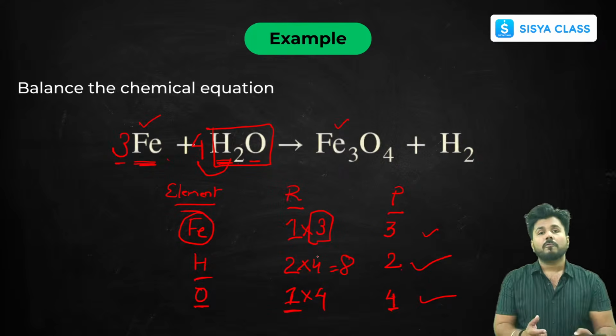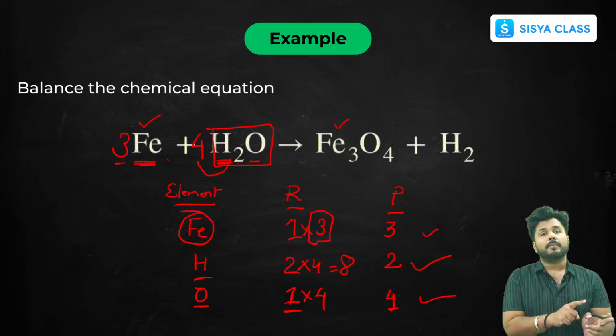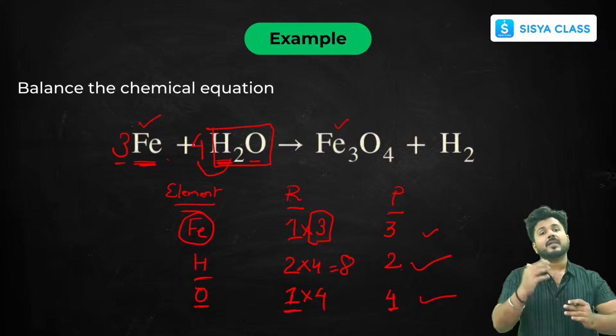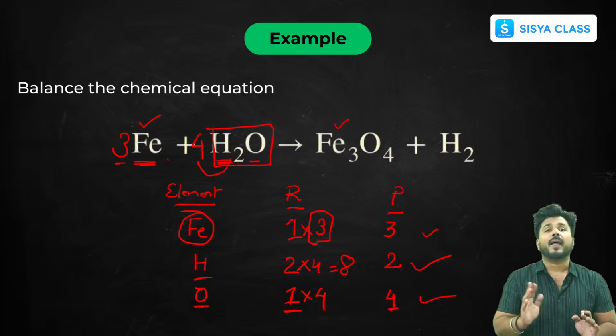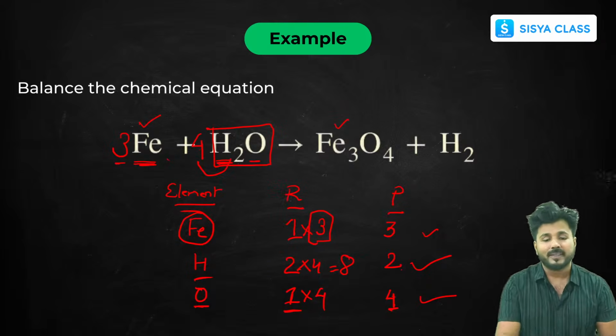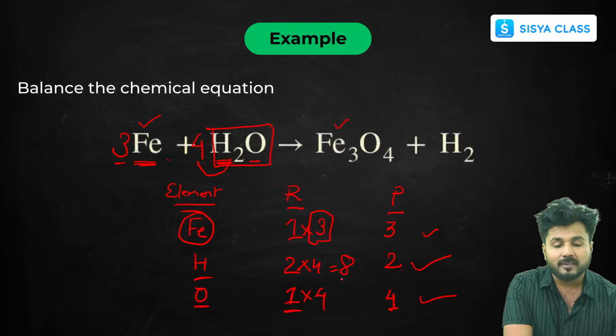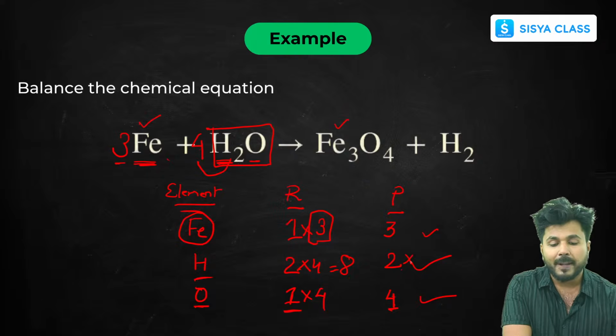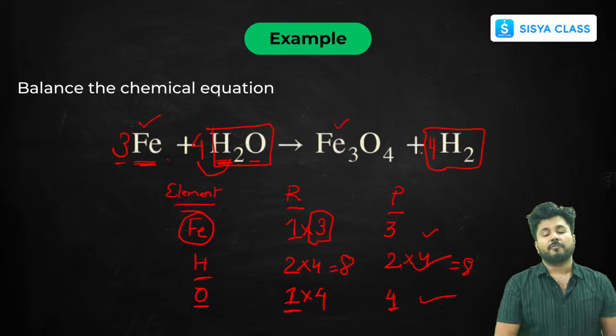So now when we balance one element, you will observe that some other element is also getting unbalanced. Then afterwards you have to balance that element also. Okay, remember that step. So now we'll balance the hydrogen part. So here it's 2. So now you multiply it by 4 to make it 8. So now hydrogen is present here in product side. So you multiply it by 4 by putting 4 here.